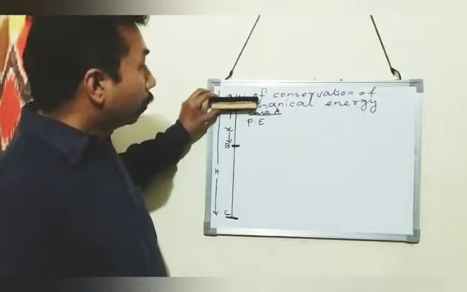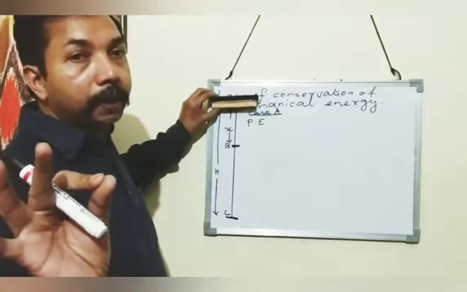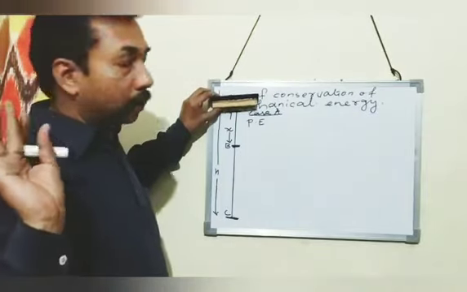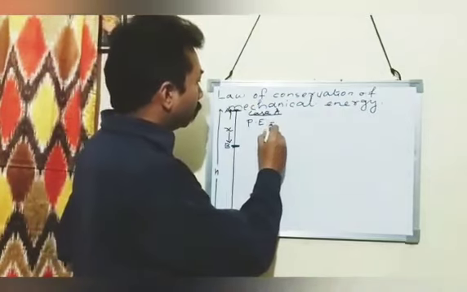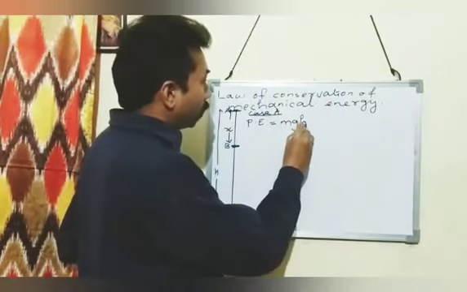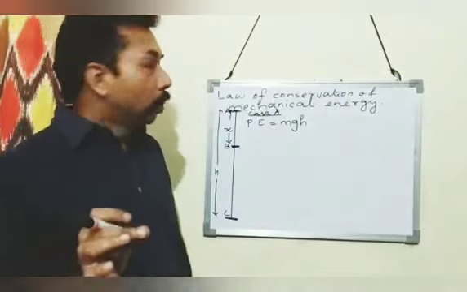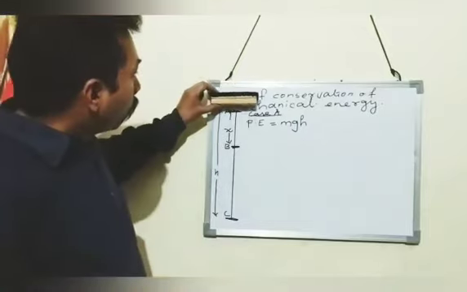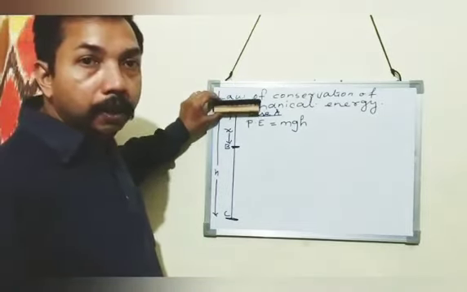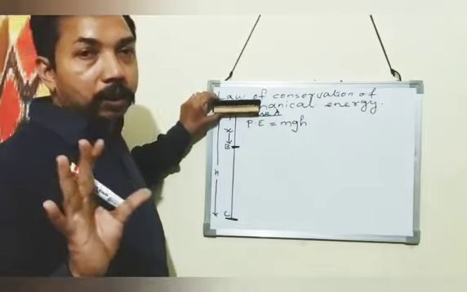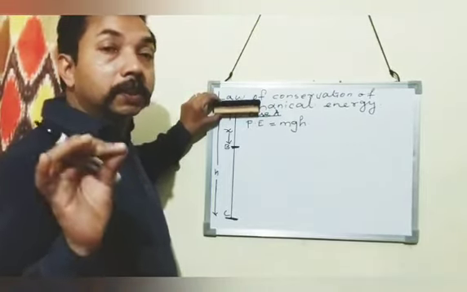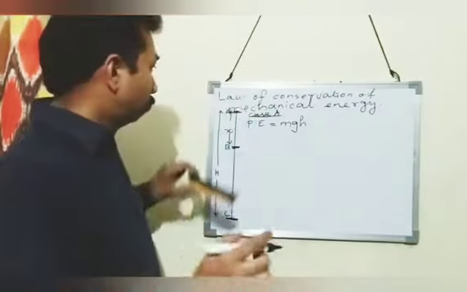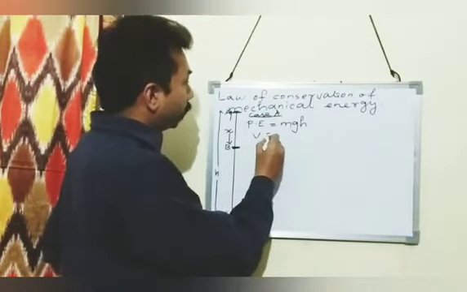What is the mass of the body? Mass of the body is taken as m kilogram. g is the acceleration due to gravity and h is the height. So potential energy is equal to mgh. The potential energy at point A is mgh. At point A, the body is in the state of rest. So what is the velocity? At A, the velocity is 0.